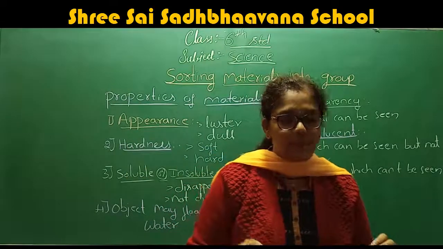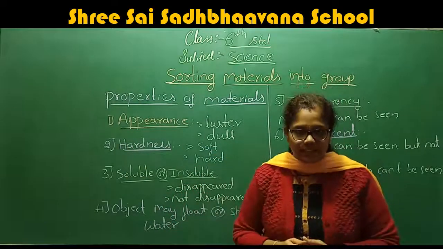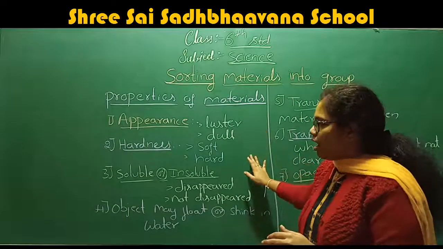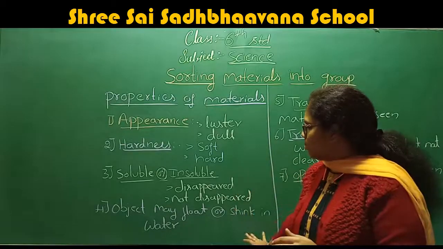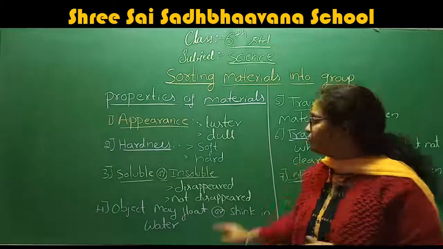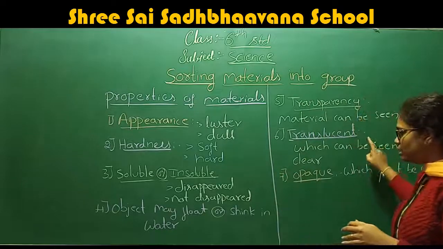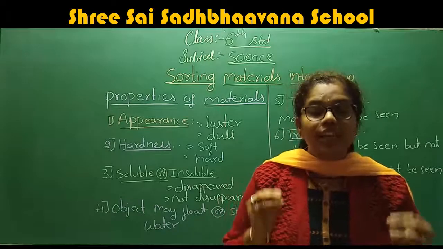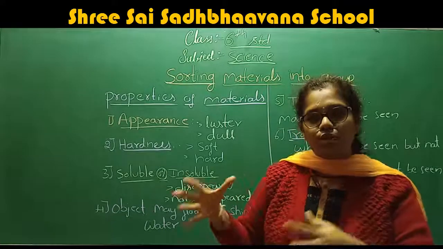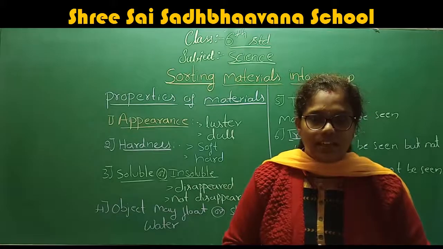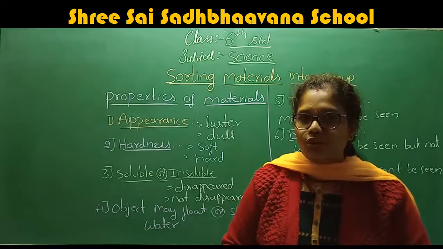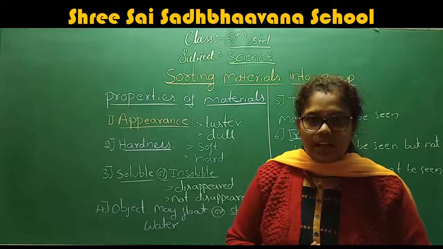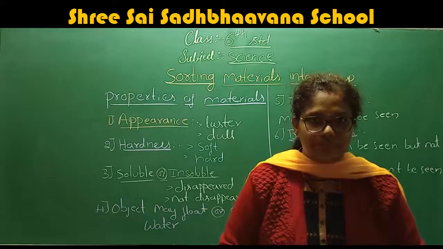These are some important properties of materials. What are the important properties of materials? We saw appearance, hardness, soluble, whether the object floats or sinks in water, transparency, translucent, and opaque. These are the important properties which help us to sort the materials. Now I hope you understand how we sort the materials depending upon their properties. I hope you understand properly.